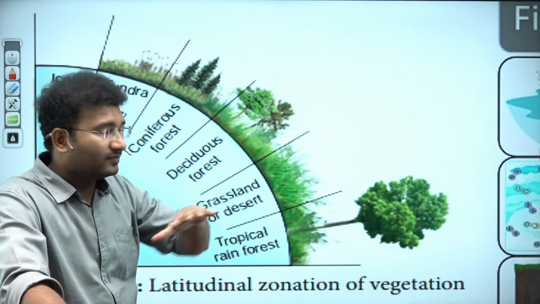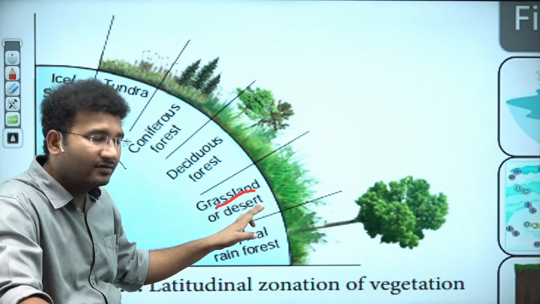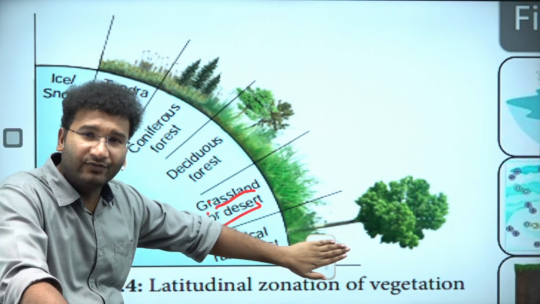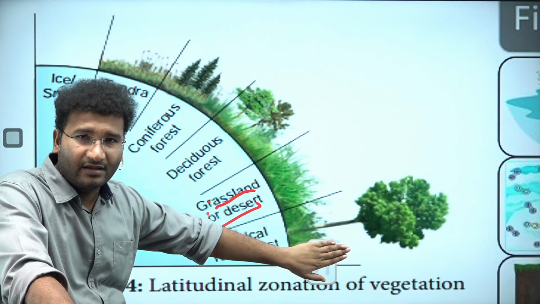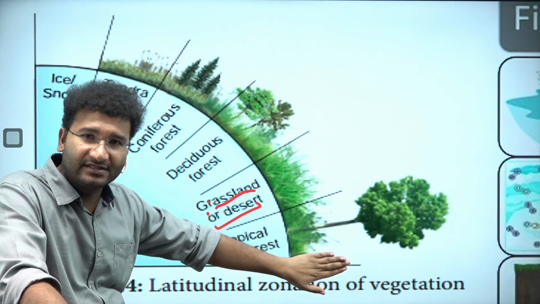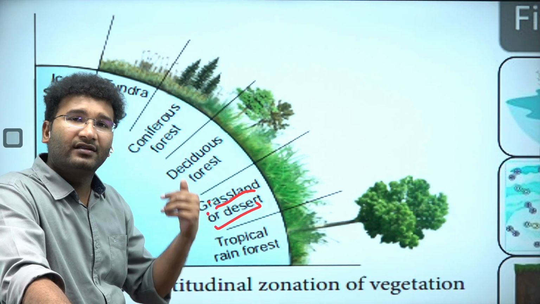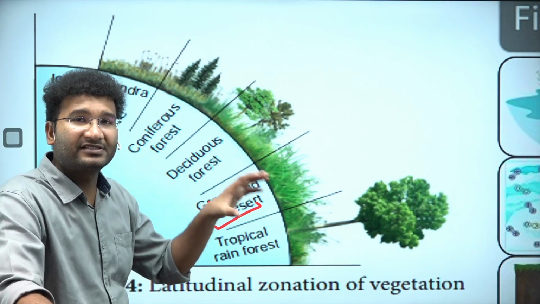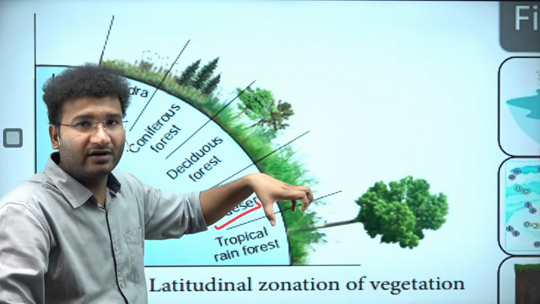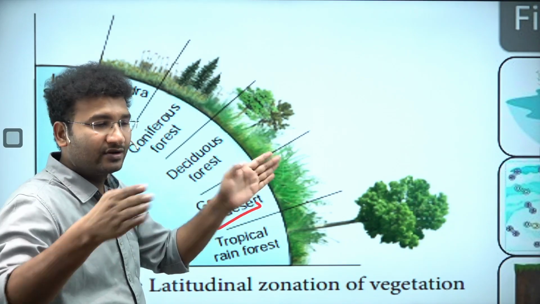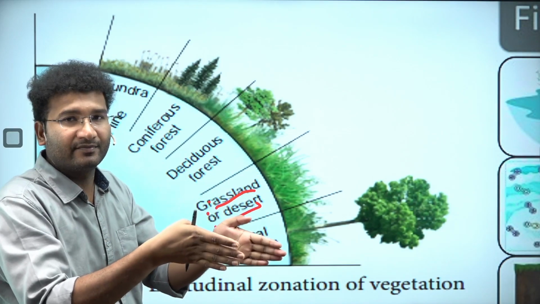Always see here, this is your grassland. Grassland is a place between where water availability is high and where water availability is less. Your grasslands are present in between, right?